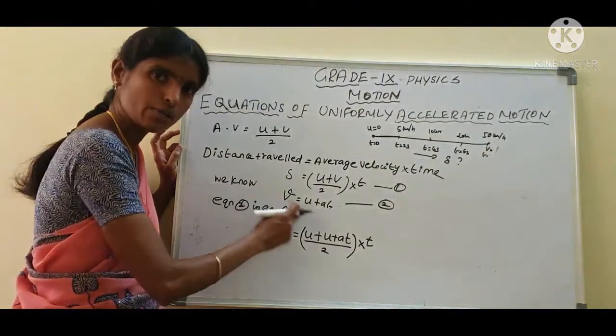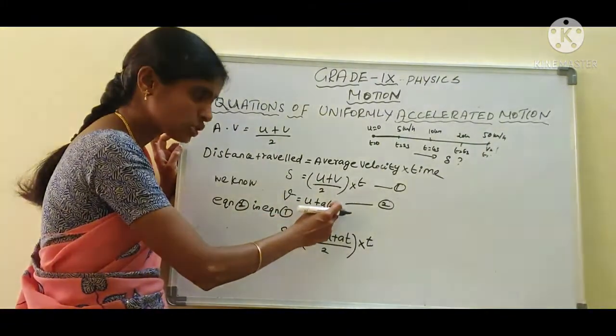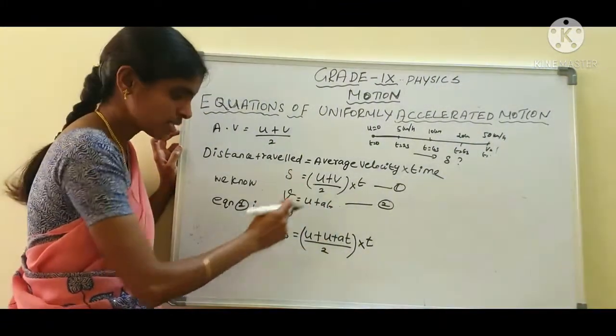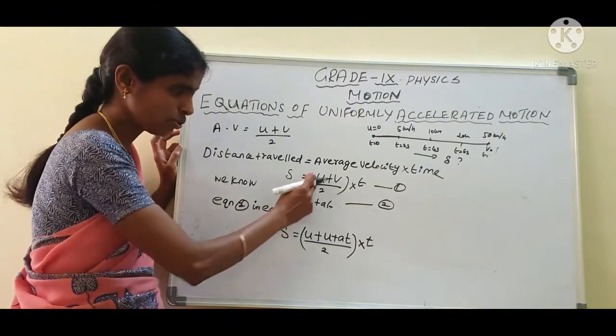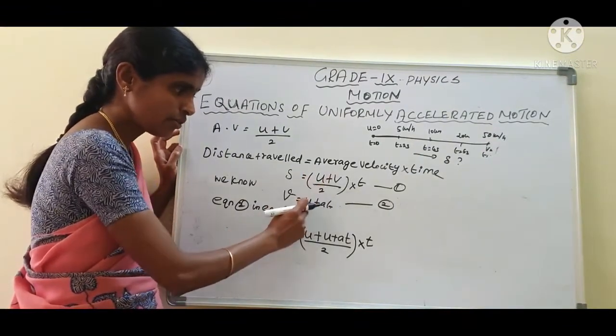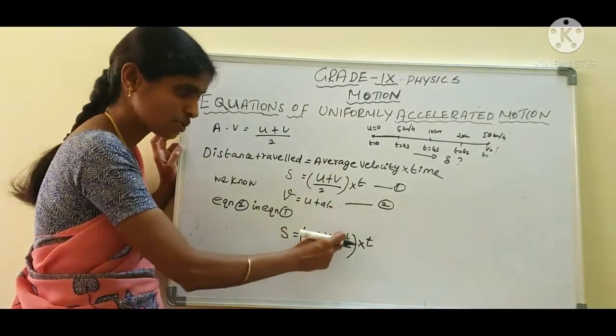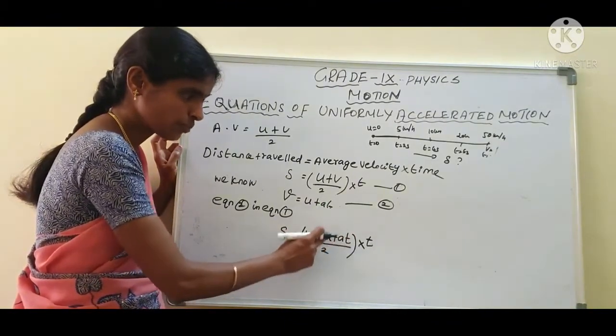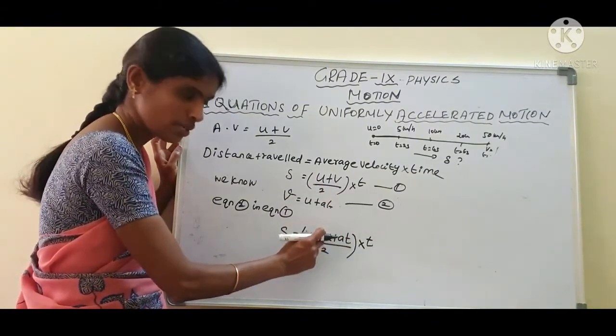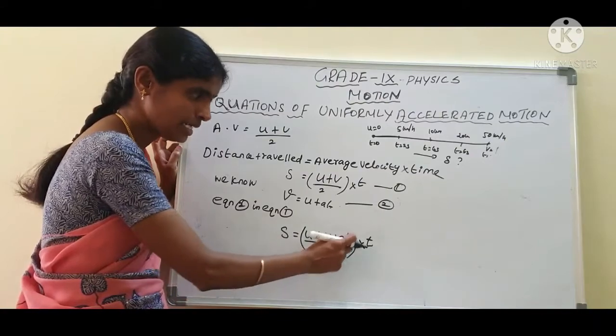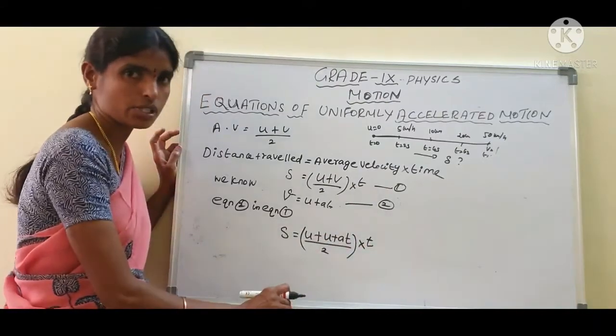So v equal to u plus at. We substitute this value in this formula. s for s, u for u, and in place of v, u plus at, by 2, into t.